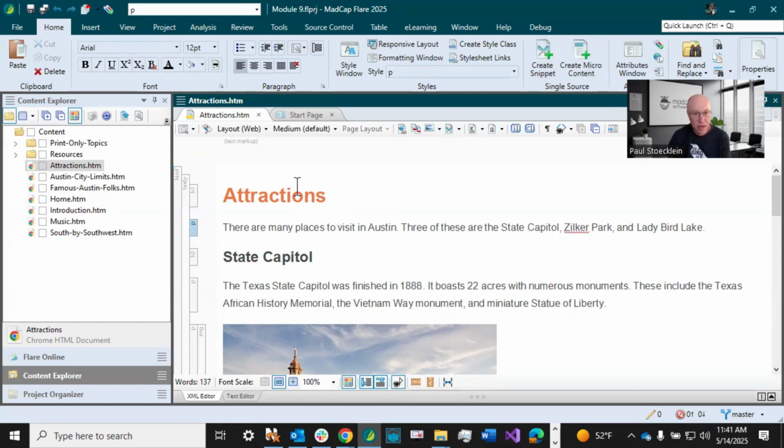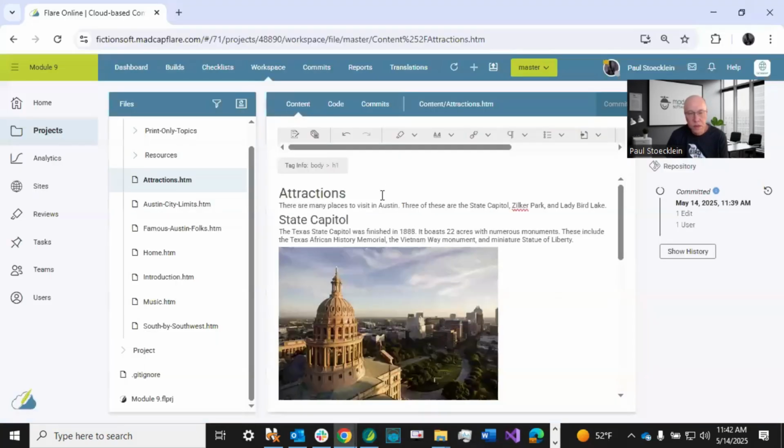And he has the same topic open. So let's say that Lloyd decides he's going to change this top heading right in here. I'm just going to have him add his name, and he saves. Well, at the same time, I'm working up here in Flare Online, and I decide I'm going to change this heading right there. Okay, so we're working in the same topic,